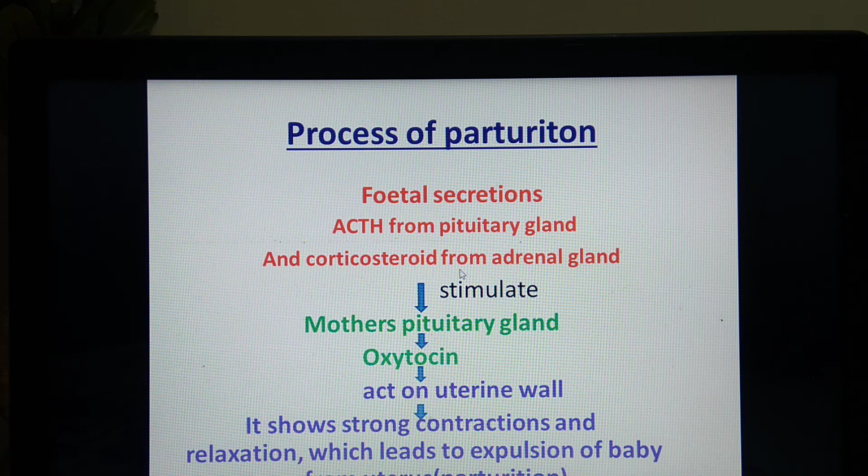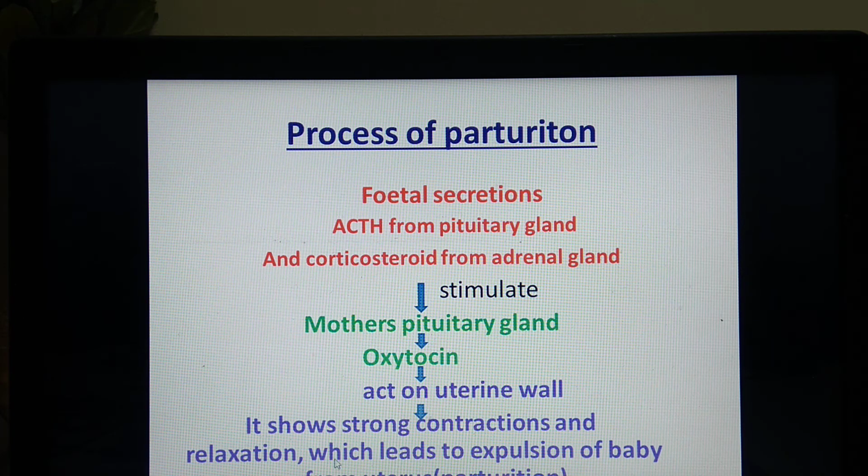of corticosteroid. So this hormone stimulates the mother's pituitary gland to secrete oxytocin. So the mother's pituitary gland, its neurohypophysis or posterior lobe, starts secreting oxytocin. This oxytocin acts on the uterine wall, especially the myometrium. It starts showing strong contraction and relaxation, which leads to expulsion of the baby from the uterus, and this process is called parturition. So remember, this is the hormonal control during the process of parturition.